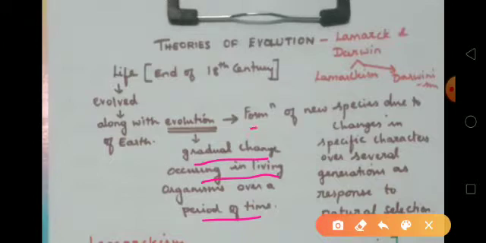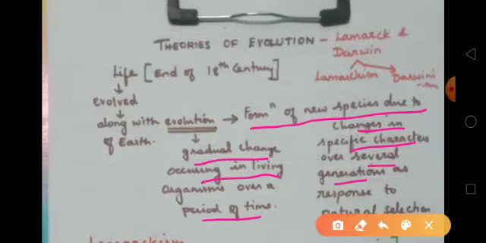Next, formation of new species due to changes in specific characters over several generations as a response to natural selection is also called evolution. Again I repeat, formation of new species. So new species are formed.